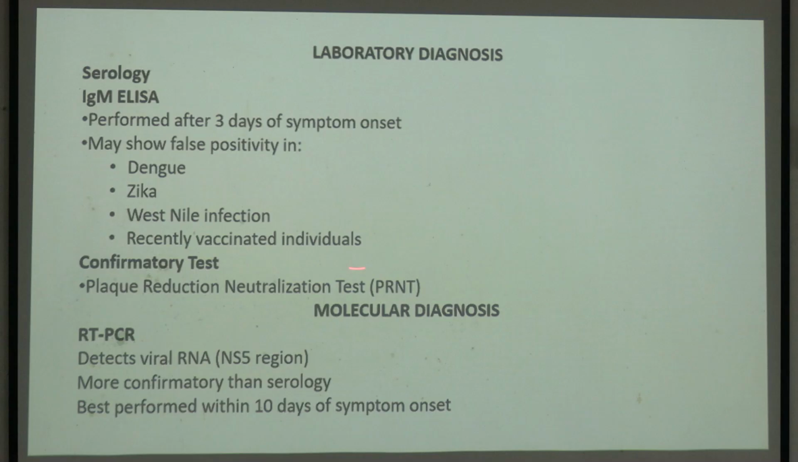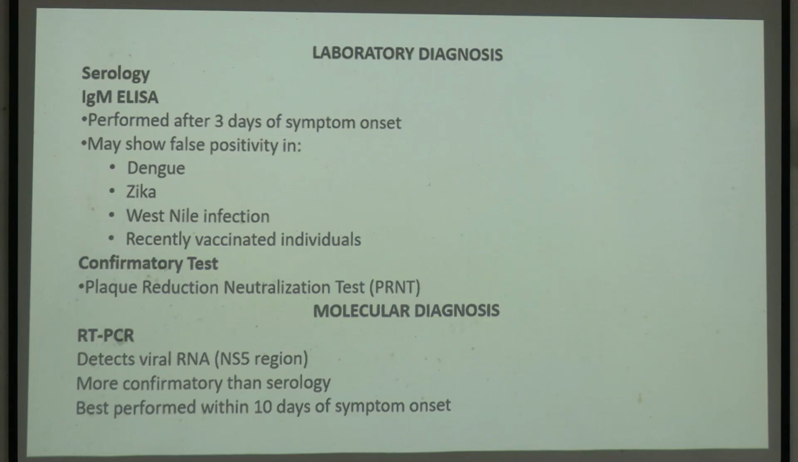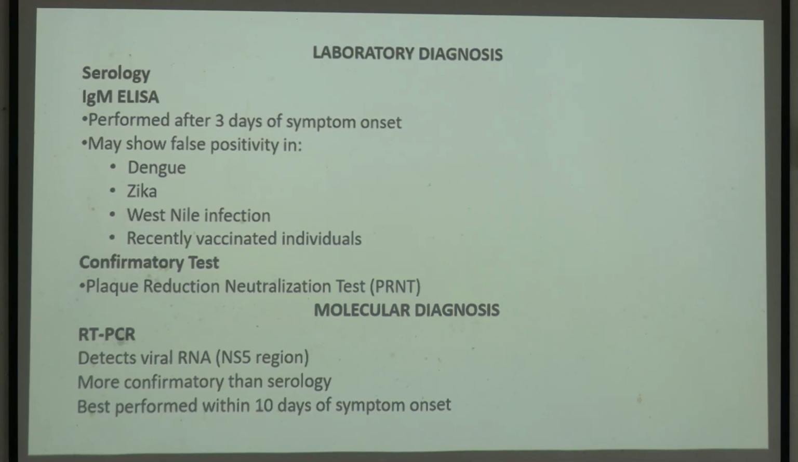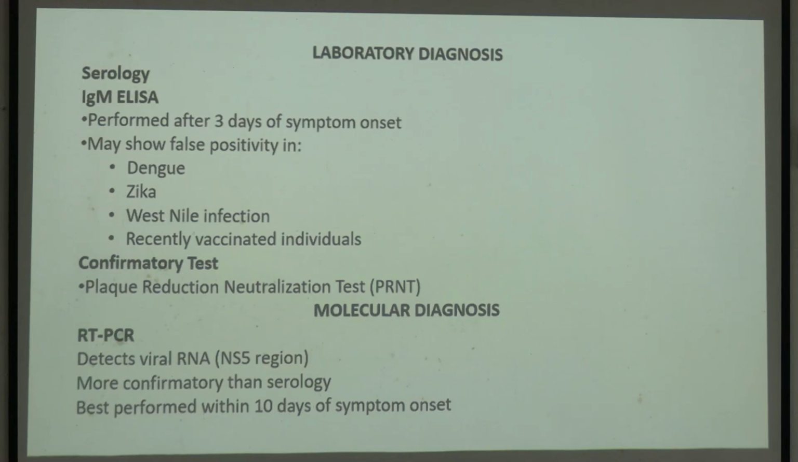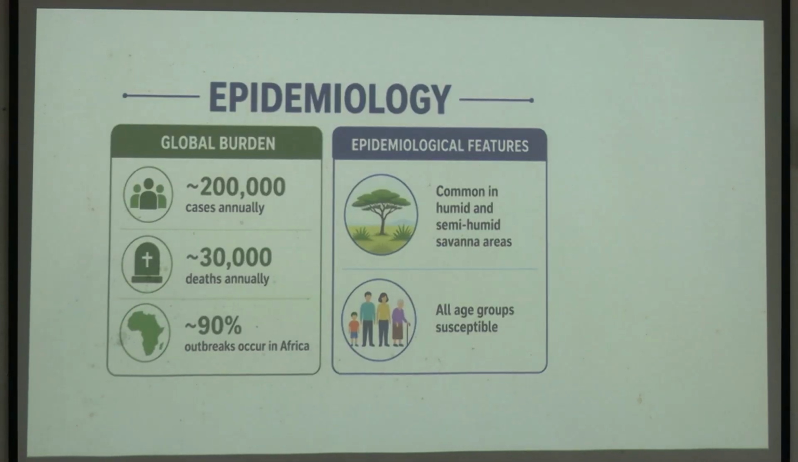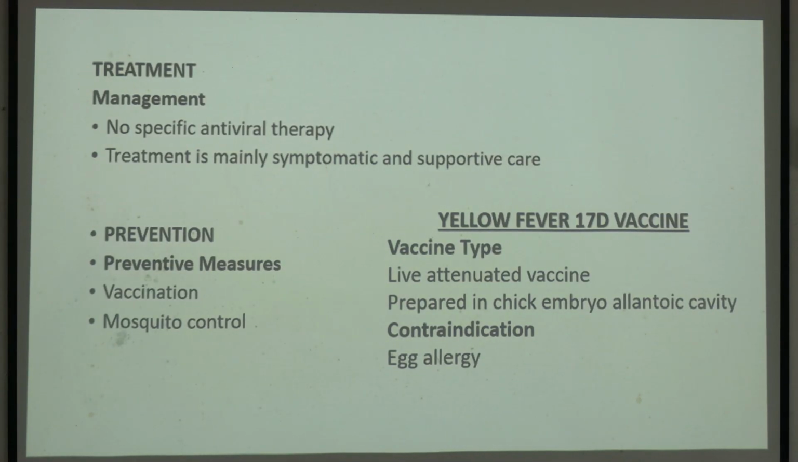Confirmatory test কি আছে? PRNT, plaque reduction neutralization testing. It's a very complicated testing that can be done, but most of the labs they don't do it. Reference centers এ করা হয়। আর other method which is recommended is you have to do a reverse transcriptase PCR for yellow fever. ঠিক আছে? There is no specific treatment, as I told, so prevention is the best method for curing it. Okay, so how will you prevent?